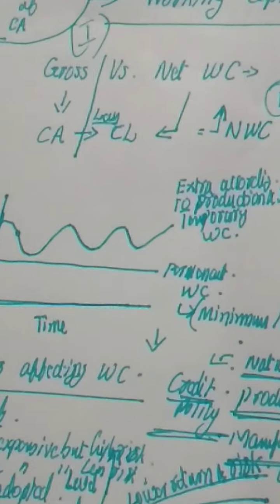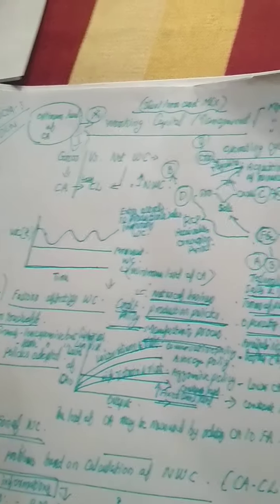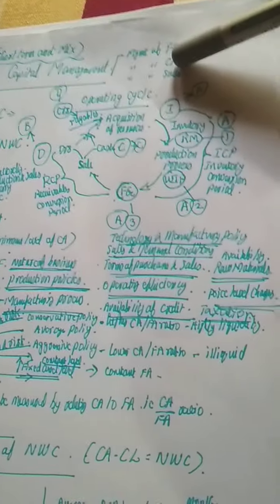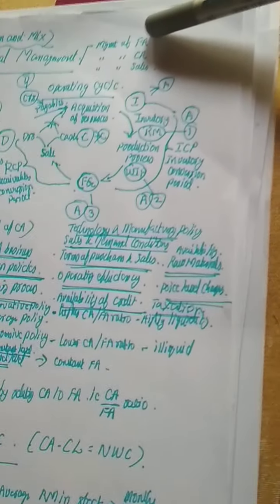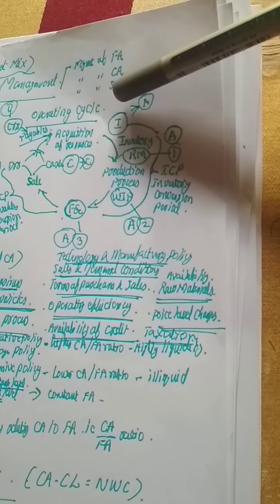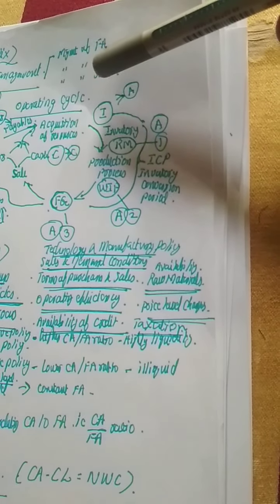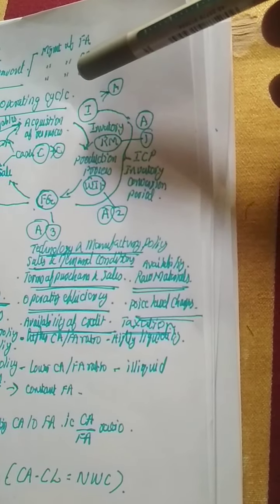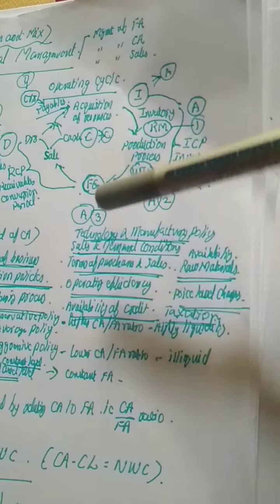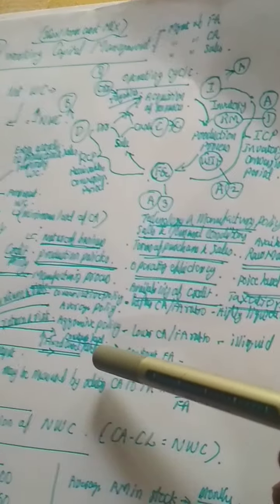In working capital, we are actually studying three things: management of current assets, management of fixed assets, and management of sales, because these three things are very vital. It is not studying all about the current assets alone. Current assets is closely interlinked with the fixed assets invested in the business.